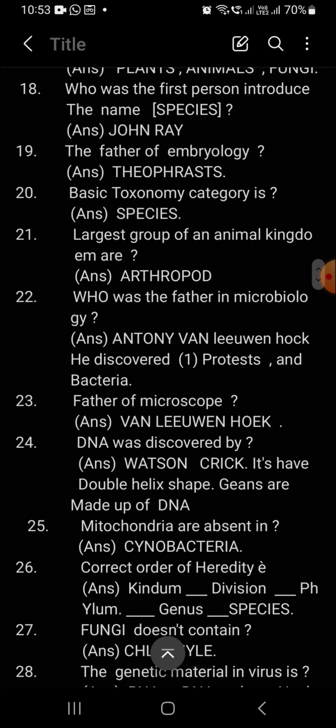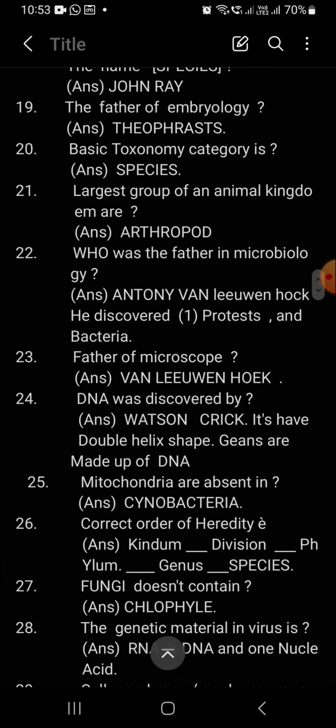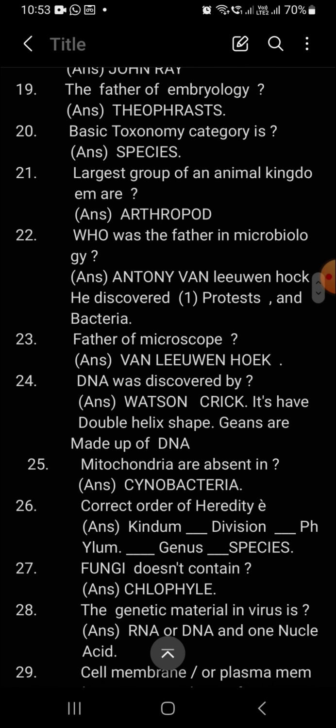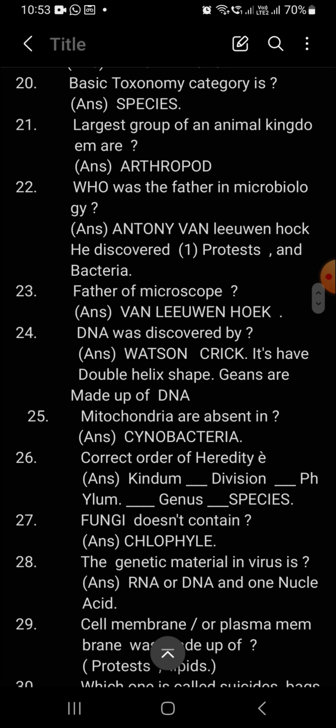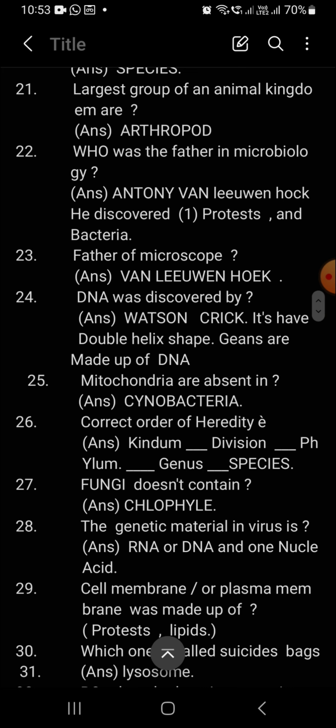Who was the first person to introduce the name of species? So he was John Ray. Next, who is the father of embryology? So Theophrastus. The next question, the basic taxonomy category is species. Next question. The largest group of the animal kingdom is Arthropoda.